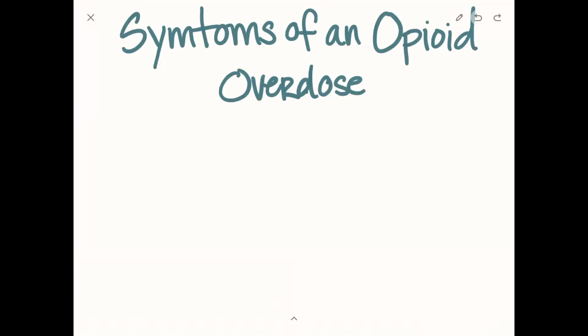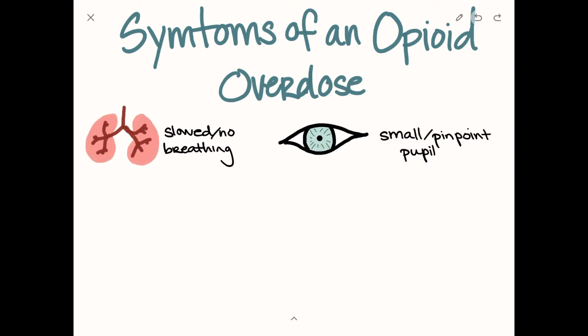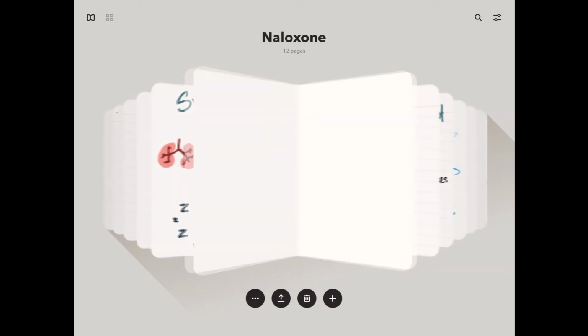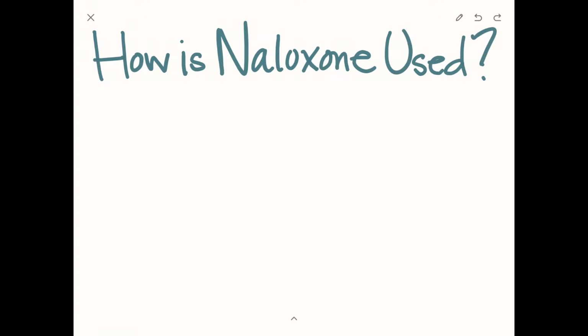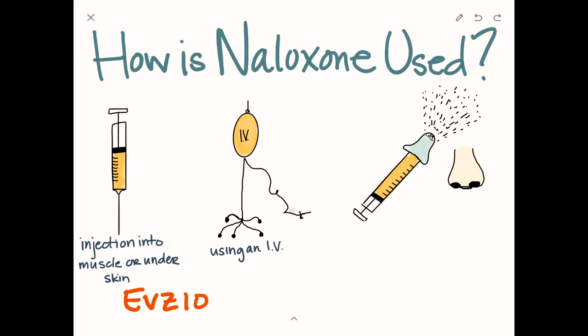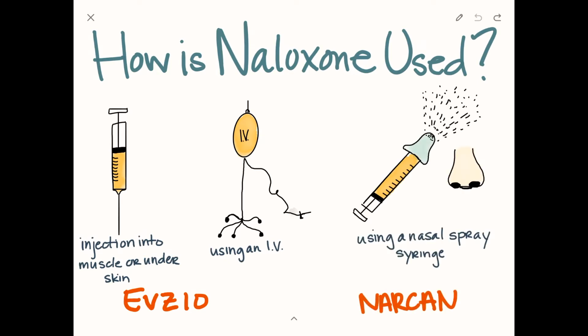Symptoms of an opioid overdose include slow to no breathing, small or pinpoint pupils, extreme drowsiness, or slow heartbeat. How is naloxone used? It's either injected under the skin or into the muscle, or using an IV with the brand name Evzio. It's also used using a nasal syringe with the brand name Narcan.